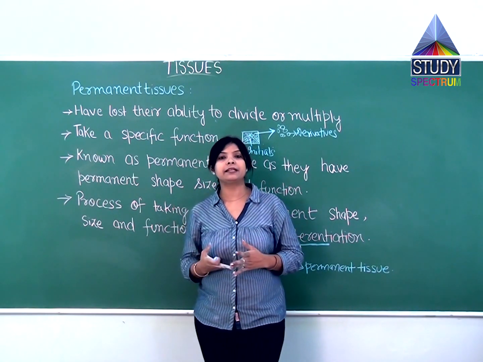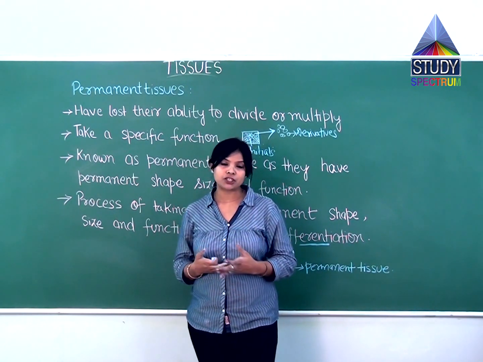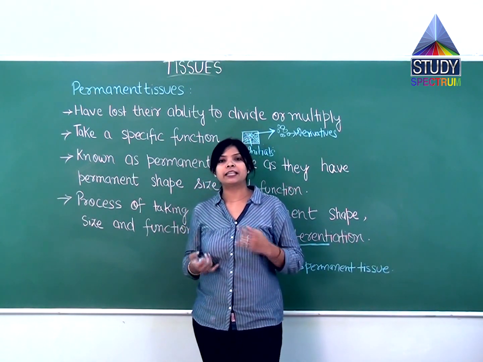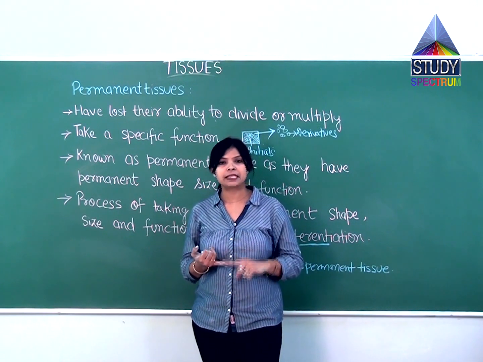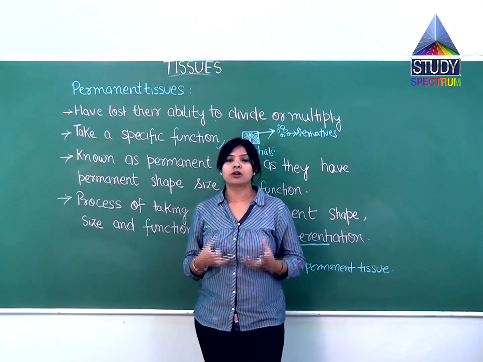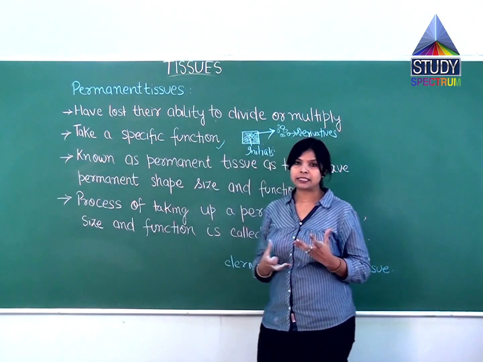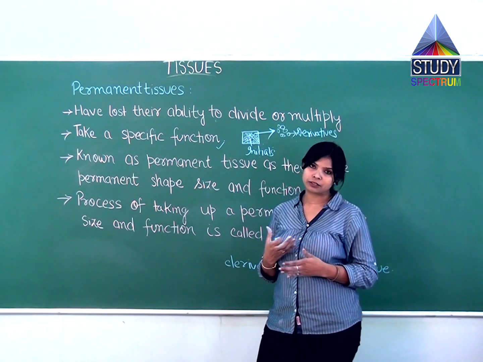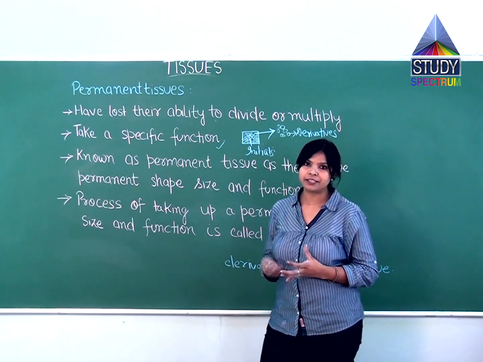The derivative cells will become mature, they will change to a permanent tissue. Because of that they will get the permanent shape, size and function. So that's why they will get the new look. That process is called differentiation.